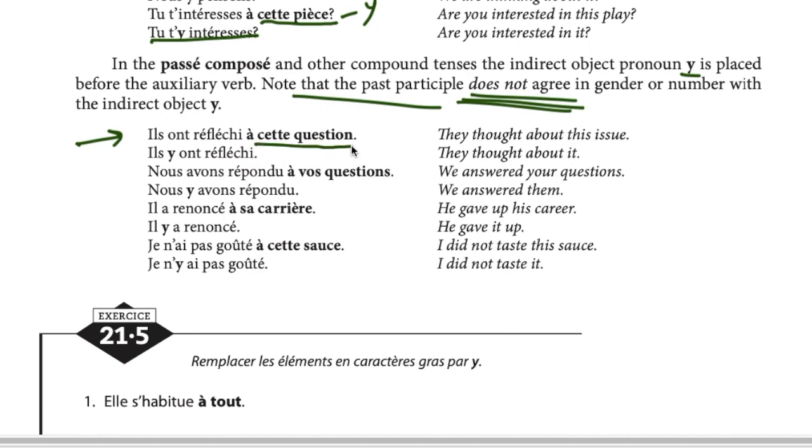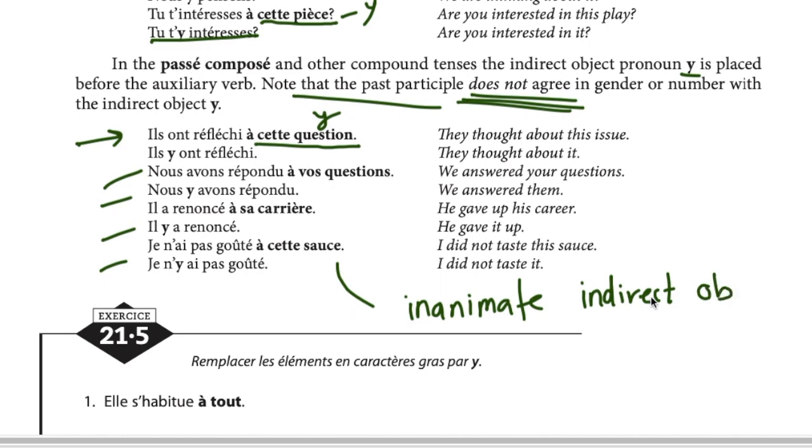Ils ont réfléchi à cette question. We will replace this whole thing with y. It will go before avoir. Ils y ont réfléchi. Right? Inanimate is the word: inanimate indirect object. And you understand inanimate, right? Now we have studied it so many times.